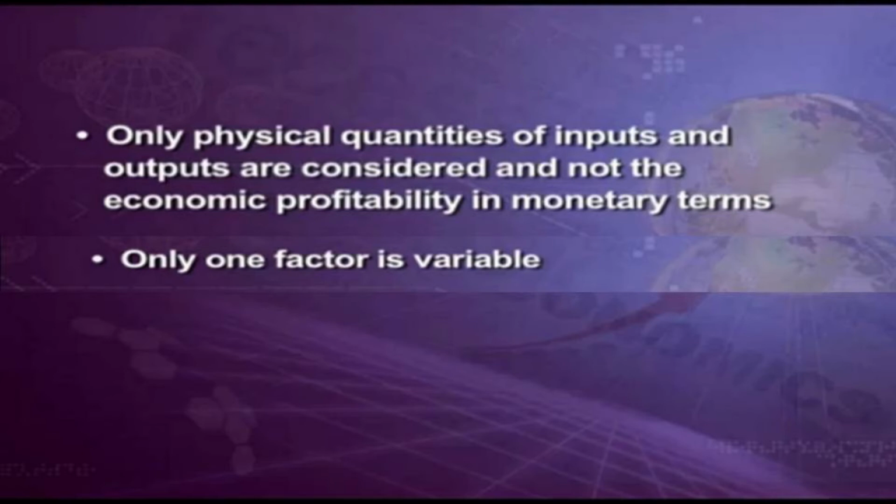So you all know the difference between a variable factor and a fixed factor. As I told you in the first session of the third chapter, when you have 4 factors of production, you have land, labor, capital and organization. Among these 4, land is going to be a fixed factor. Fixed factor means which is not movable, unchanged. We cannot do anything on our own. The land also cannot do anything. It cannot be moved from place to place. It is going to be a fixed factor.